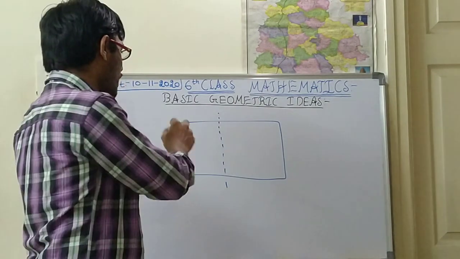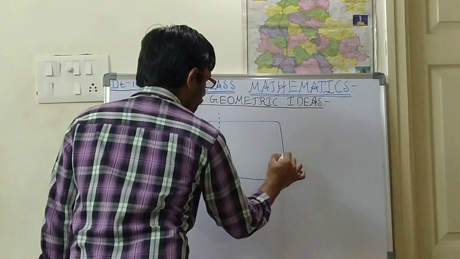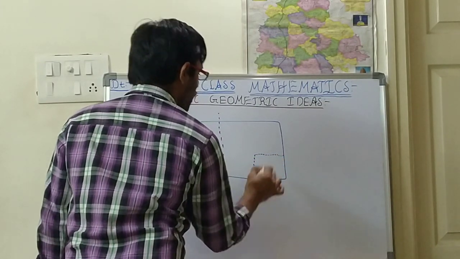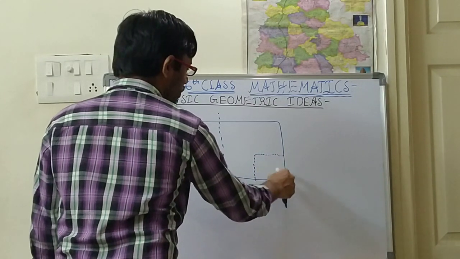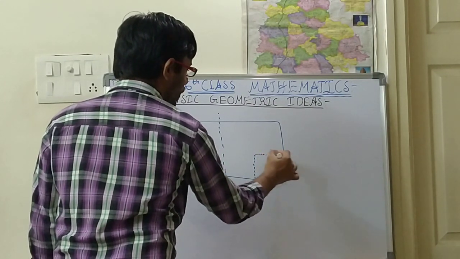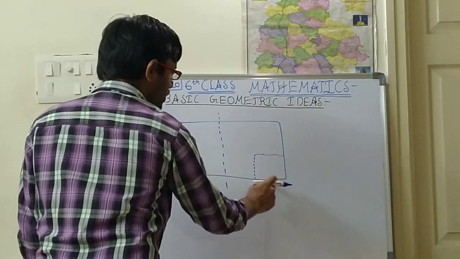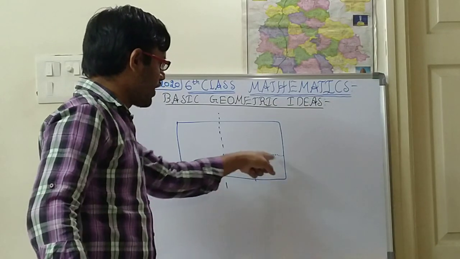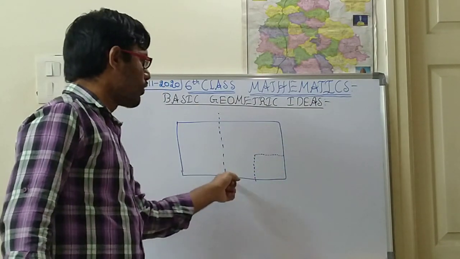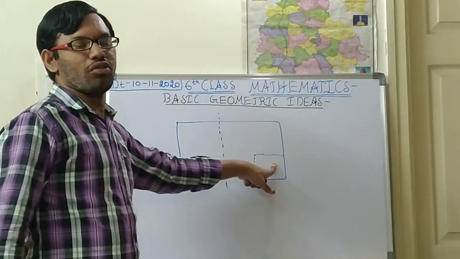Suppose I cut it like this, and like this. So all the sides are equal. That means this is another shape. From one shape you can get so many different shapes.